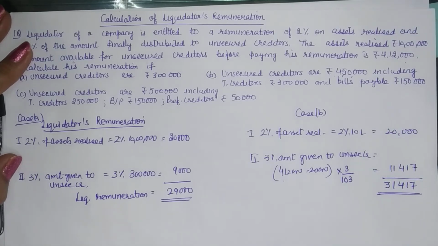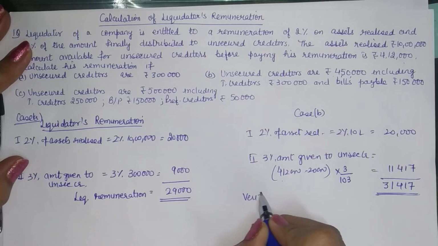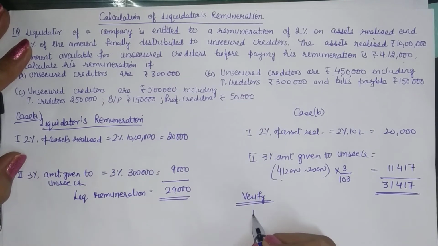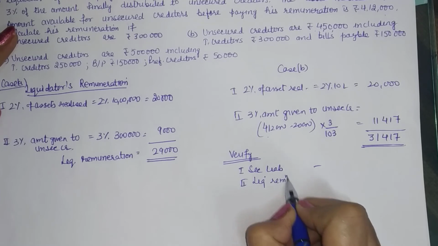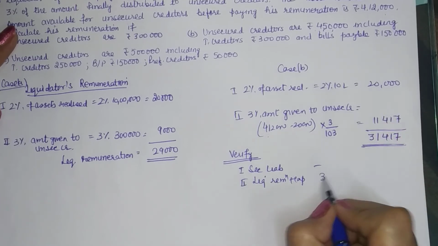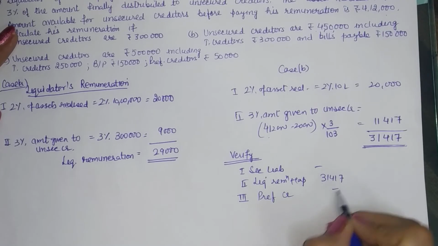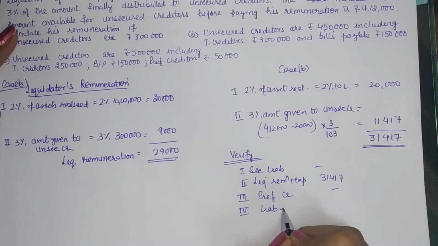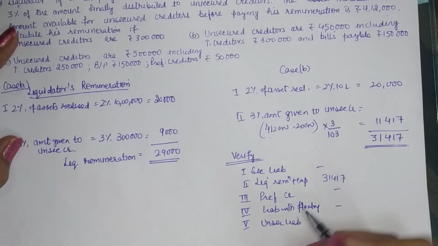So the total remuneration is 31,417. Now you can verify this also if we make the payment order. In the payment order, number 1 is always secured liabilities. We don't have that. Number 2 is the liquidator's remuneration plus expenses, which we have counted as 31,417. Number 3 is preferential creditors. Number 4 is liabilities with a floating charge. And number 5 is the unsecured liabilities. This is the payment order.